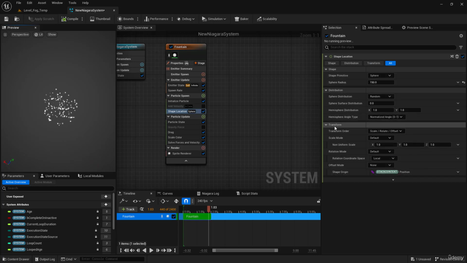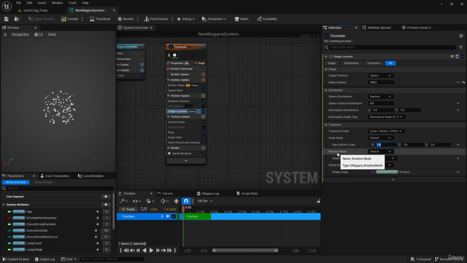You can see we have the transform. So here you can control, for example, the scale of the emitter, not the scale of the particle. This controls the scale of the emitter. So I can stretch the sphere, as you see, on X or on Y or on Z. And I have the rotation mode. We have a lot of modes here. I typically use the axis angle.